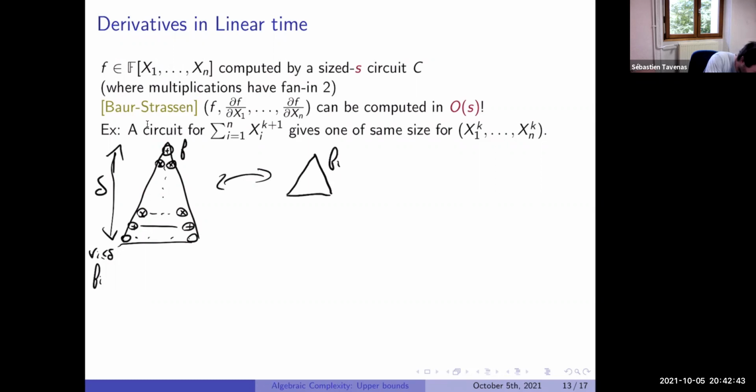The top of the circuit will be exactly the same, with exactly the same structure. The depth is i, so there are i layers of edges and i plus 1 layers of vertices. Before it was addition or multiplication, depending on the layer, but I replace this by new variables.